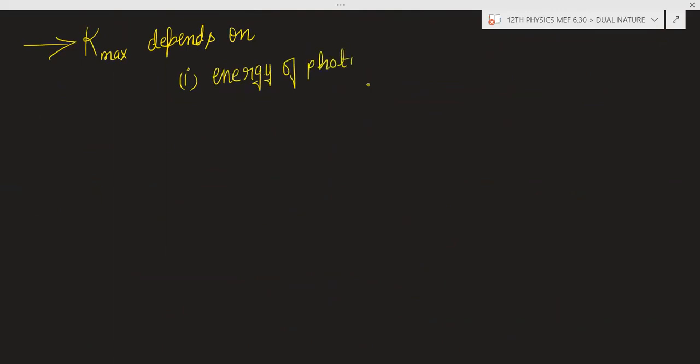You can write here: kinetic energy maximum depends on number one, energy of photon, or you can say frequency and wavelength of photon, because energy of photon can be written as hc by lambda, or it can be written as h into frequency.